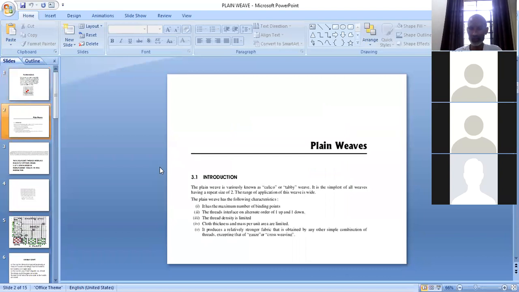Then we have taken characteristics, which I have already explained 2 times in the previous classes, but still I am going to repeat the points. It has the maximum number of binding points, that is intersection points. The threads interlace on alternate order of 1 up, 1 down. The thread density is limited. Cloth thickness and mass per unit volume are limited. It produces a relatively stronger fabric than is obtained by any other simple combination of threads, excepting that of gauze and cross weaving.